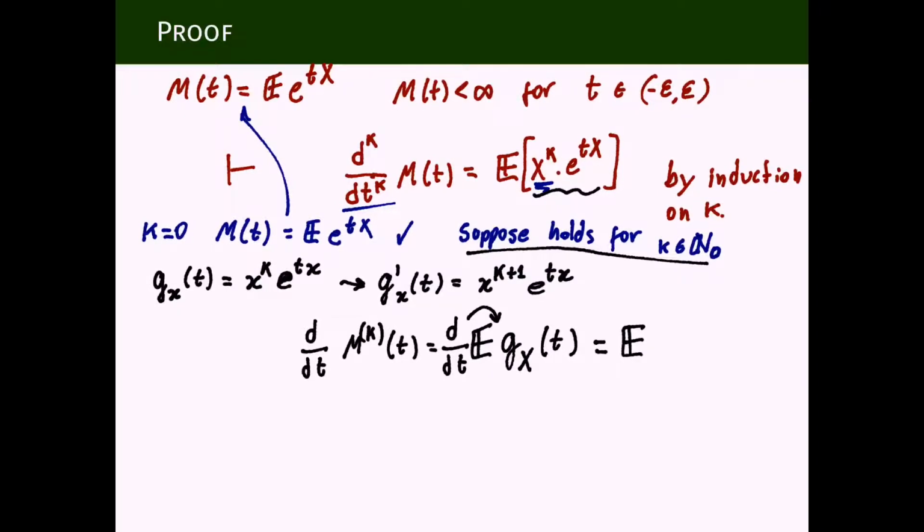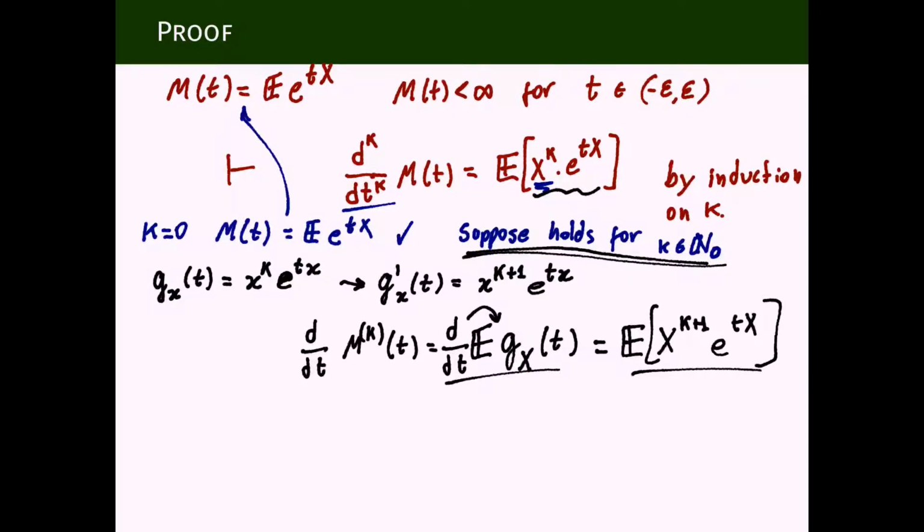This would become the expectation of x to the k plus 1 times the exponential of t times x, which is exactly what we are trying to prove. We have supposed the claim holds for k, and now we are proving it holds for k plus 1, but we need to justify this part here, and this part will be most of the work.